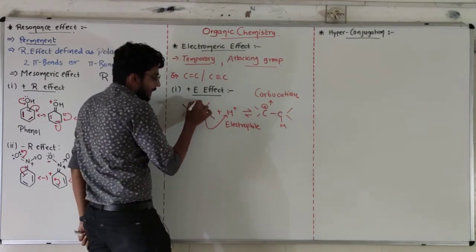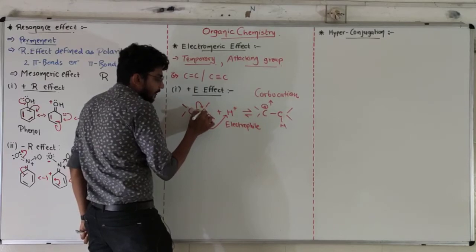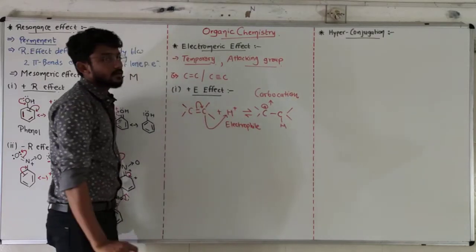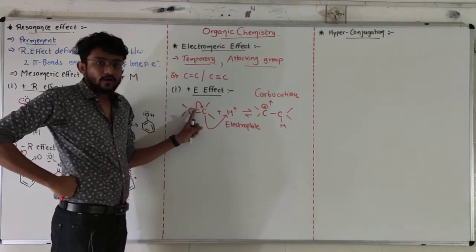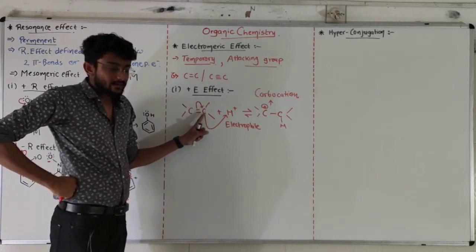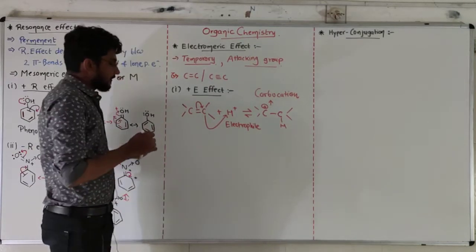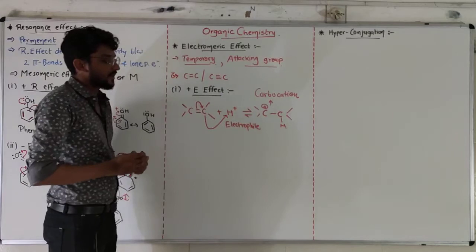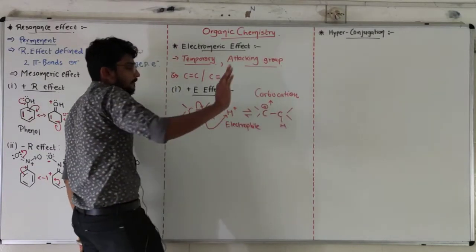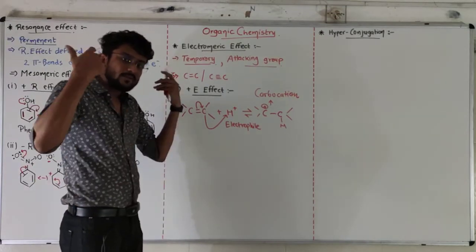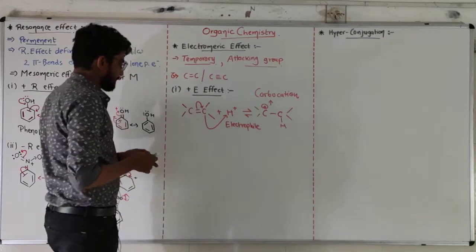Again, the pi electron is attracted by the carbon which is connected to the attacking group. The pi electron of the bond will be on the carbon which is connected to the attacking group. Then it will be known as a positive electromeric effect. If I remove this hydrogen, there will again be a double bond and the electromeric effect will be gone. That's why it is known as a temporary effect.